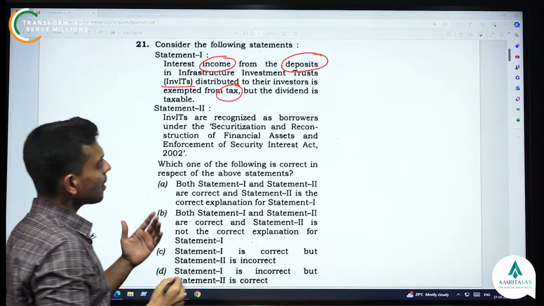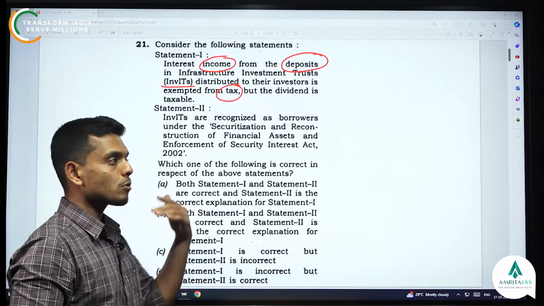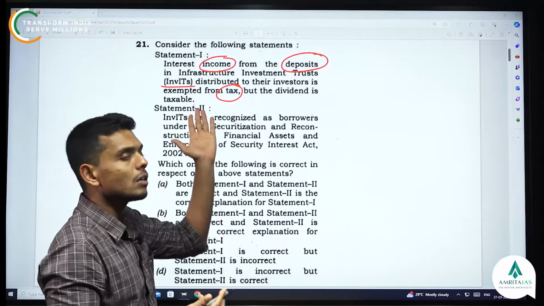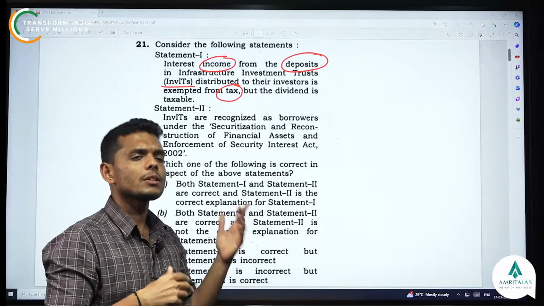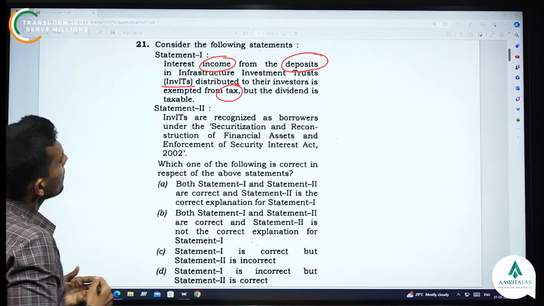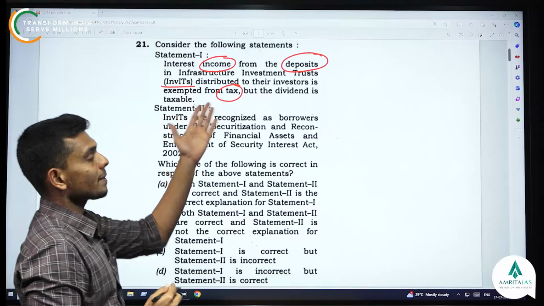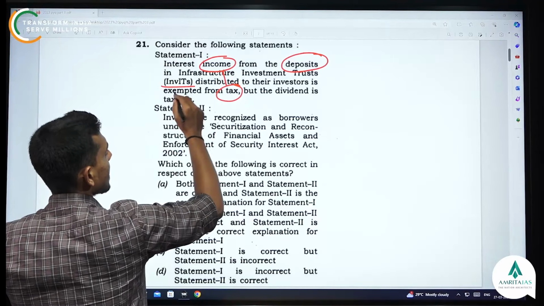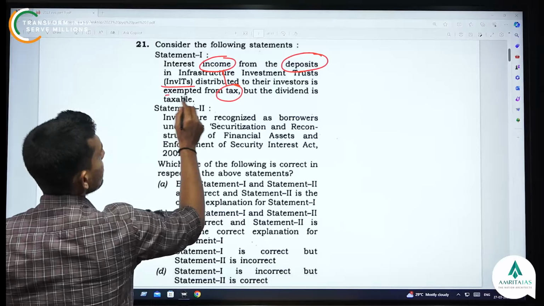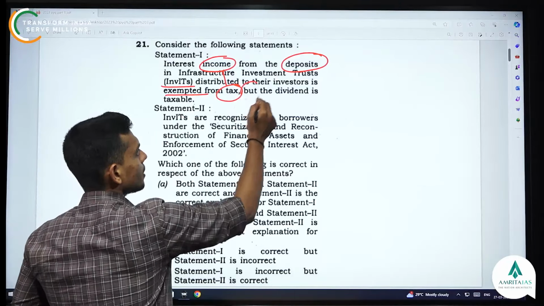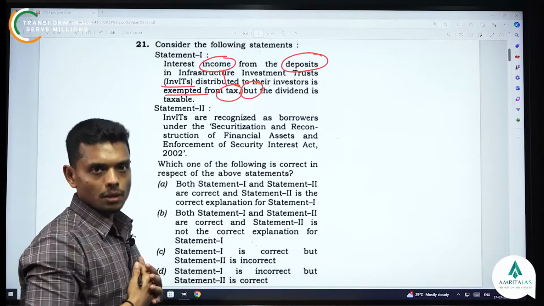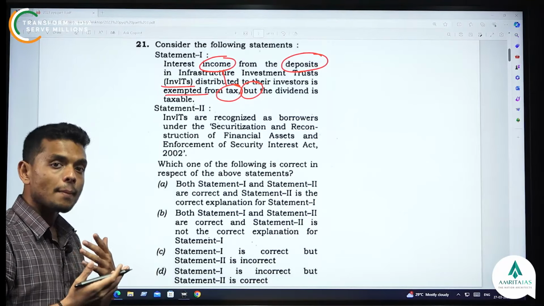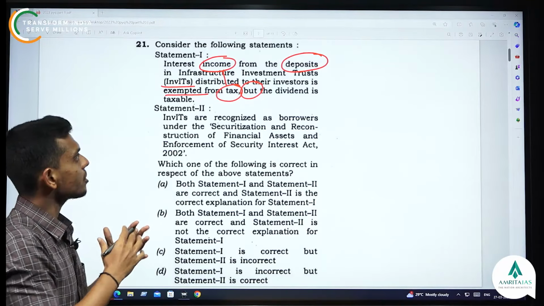That is, they are saying the income that you get from the deposits you have made into a trust. Maybe you know what is InvIT, or even if you don't know what is InvIT, no problem. We'll see how to approach this. They're saying some kind of income that you're getting is exempted from tax, but the dividend is taxable. I mean, the distributed money from the trust to the investors is taxable.